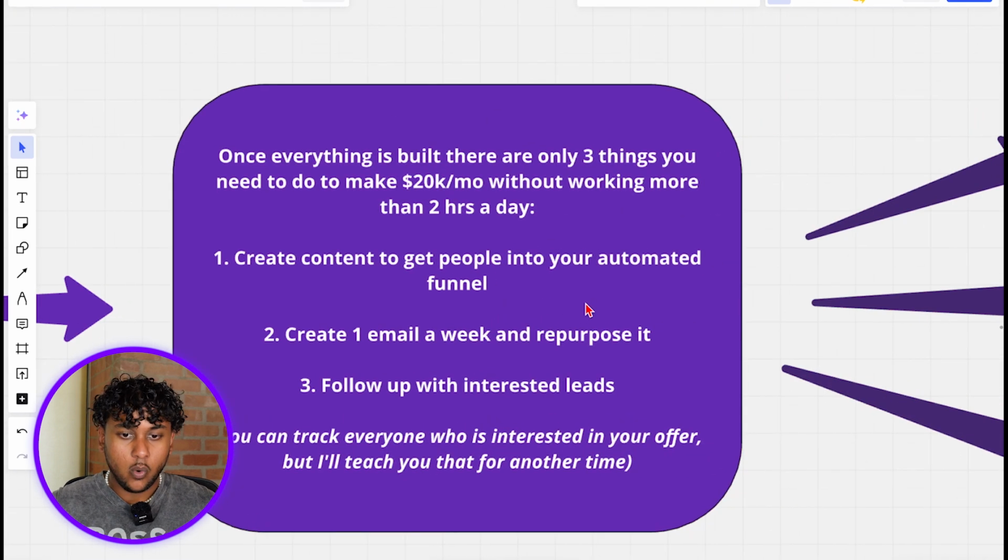Now moving on, once everything is built, there are only 3 things you need to do to make 20K a month without working more than 2 hours per day. 1, create content to get people into your automated funnel. 2, create 1 email per week and repurpose it. And 3, follow up with interested leads.